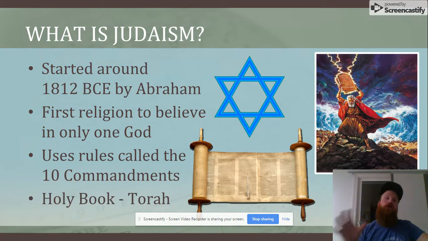Their holy book is called the Torah. Now, a lot of people get confused, or they use the wrong word, right? It's not the Jewish Bible, it's the Torah, which is the Jewish holy book. All right. So the Bible is its own separate book, and the Torah is its own separate book, but they're both holy, which means they came from a creator or they're divine.